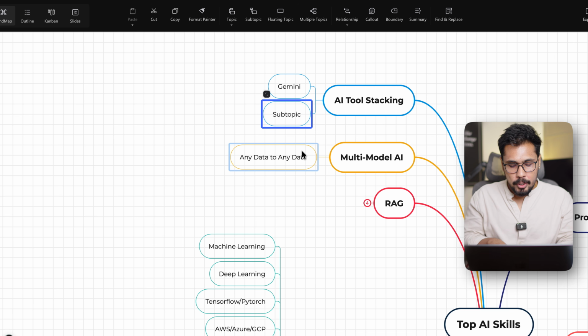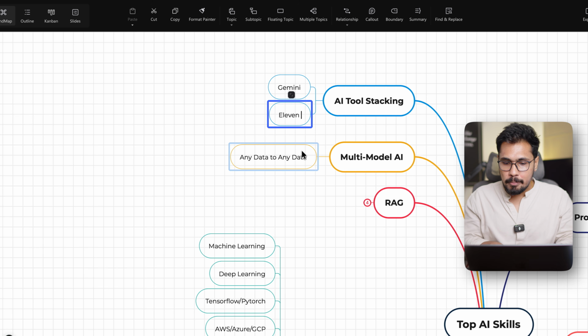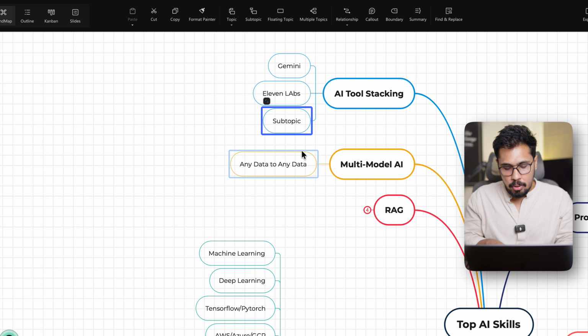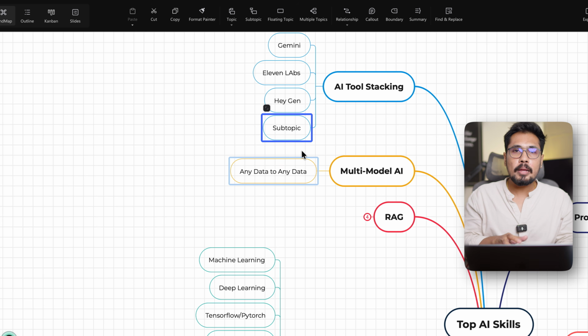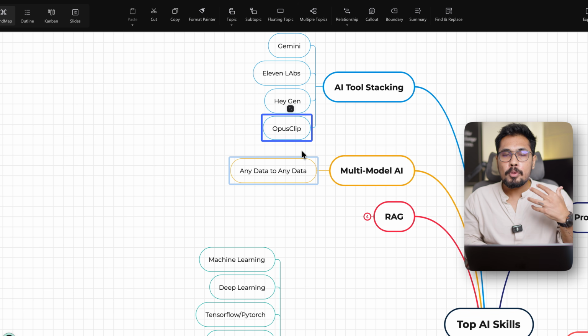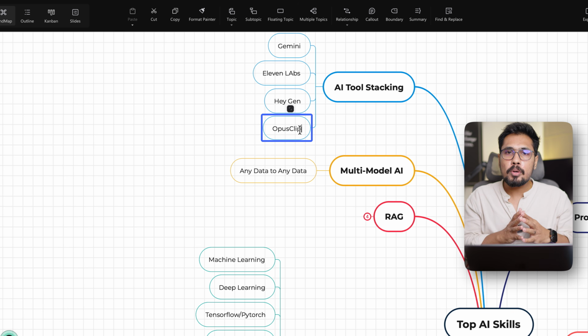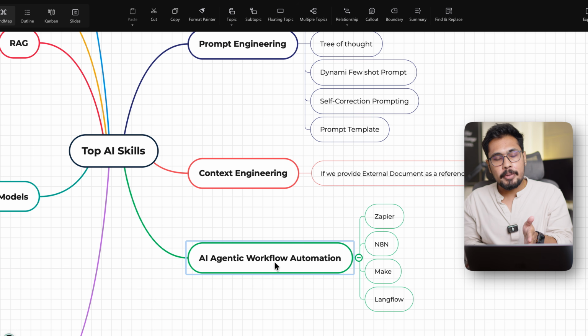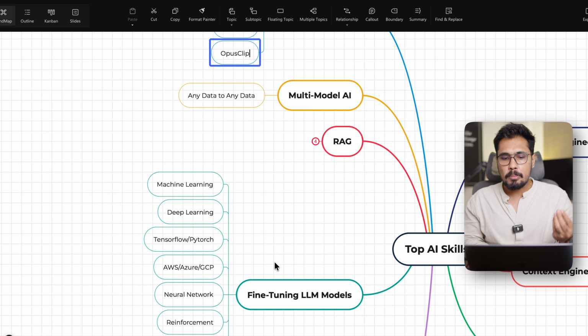In order to create an audio, I'm using 11 Labs. In order to, for example, create the video, I'm using HeyGen. And then I'm able to push it into Premiere, or I'm able to push it into Opus Clip. So now I'm using multiple AI tools in order to perform an automation. And how are you doing automation? You are doing automation using workflow automation tools, mostly n8n.